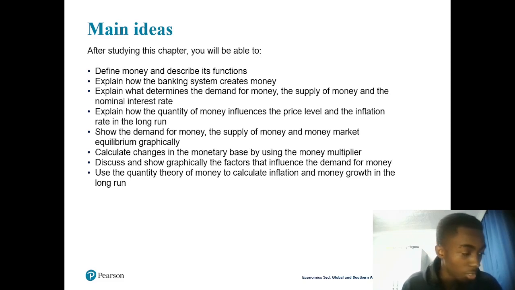Then we have another function of money, which is unit of account. Money is a unit of account, which talks about currency actually. It creates a budget of how much money you're going to use, you see. That's why we have currency. We have 10 rand, you have 20 rand. If you're trying to buy a cup for 10 rand, you know, okay, I'm going to budget this cup for 10 rand. So it acts as a unit of account.